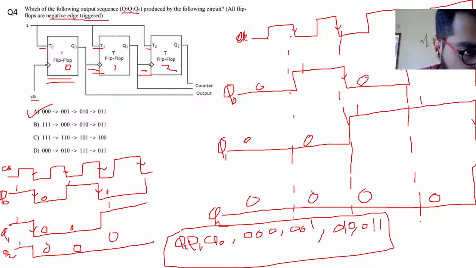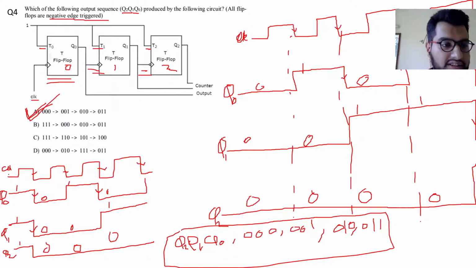So 0, 0, 0, 0, 0, 1, 0, 1, sorry, 1, 1, 1, 0, 0, 0, 0, 0, 1, and 0, 1, 0. So none of the options is like this. So we can just confirm this as our correct answer. If this option was also given, then there would have been 2 answers. But since it's not given, we can just write option A as our correct answer.